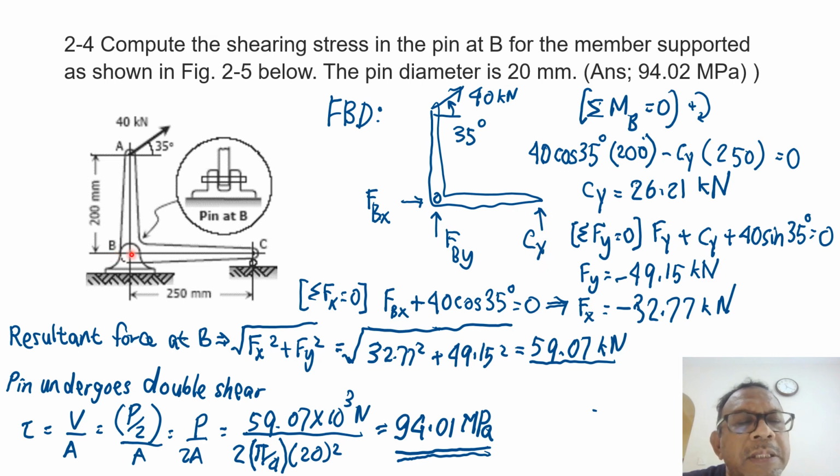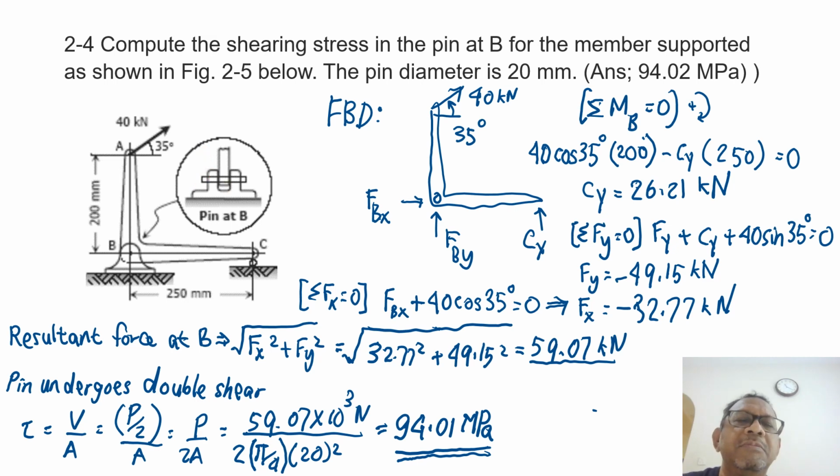There is a pin at B. The pin will resist both the horizontal force and the vertical force. The length from A to B is given as 200 mm. The length from B to C is given as 250 mm. And the pin at B is constructed in such a way that we have a double shear.